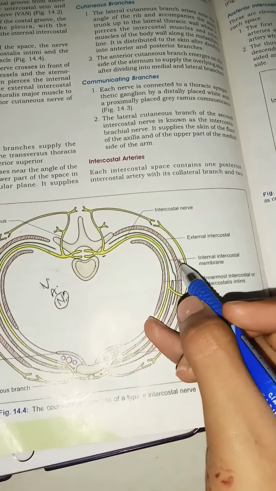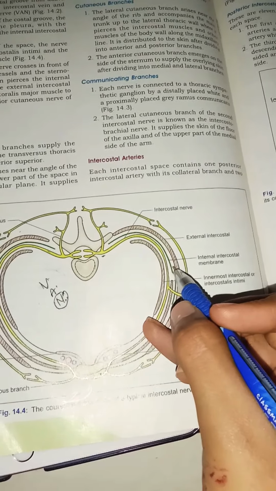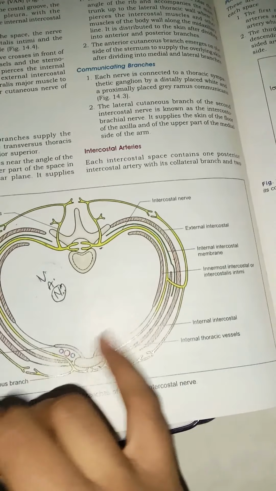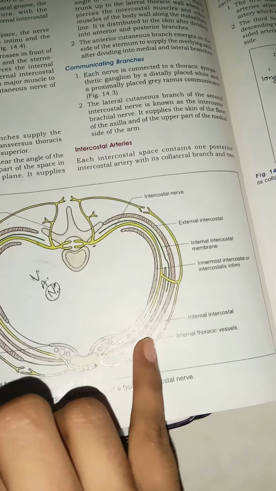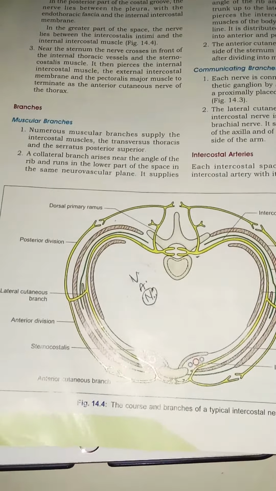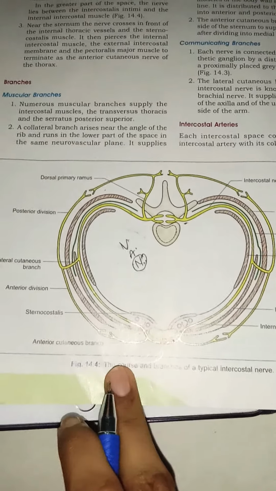So here you can see this is the innermost intercostal, intimi, and this is the internal intercostal membrane. This is the external intercostal. So that's what we have discussed before, and this is the internal intercostal and this is the internal thoracic vessels. So next we also have a cutaneous branch. You can see this is the anterior cutaneous branch, right?